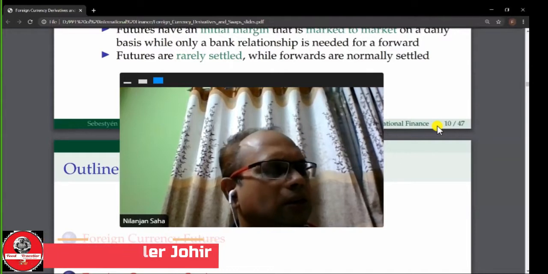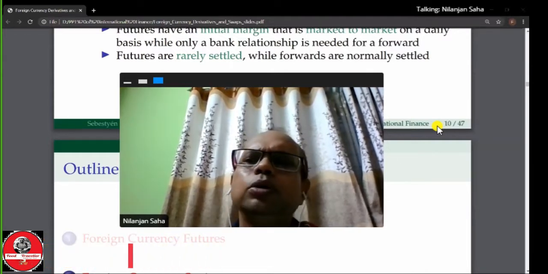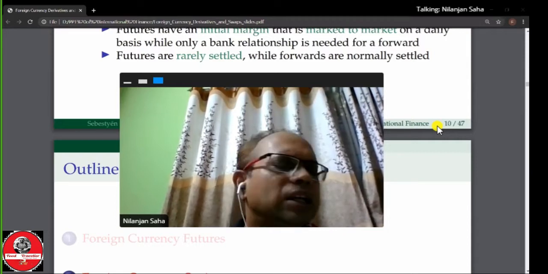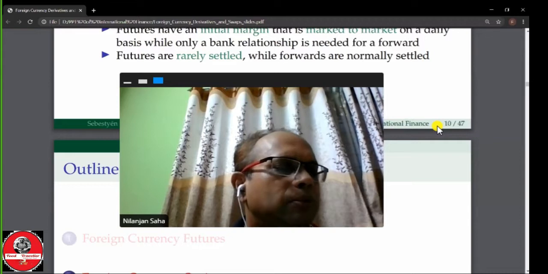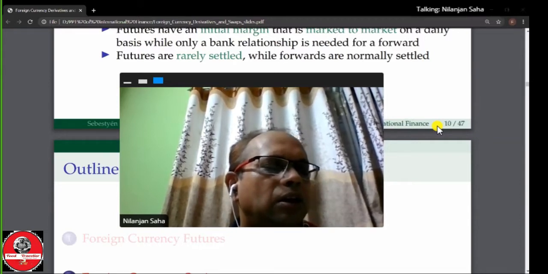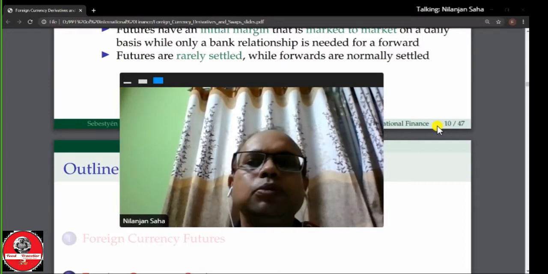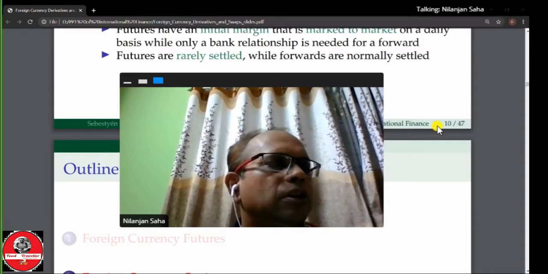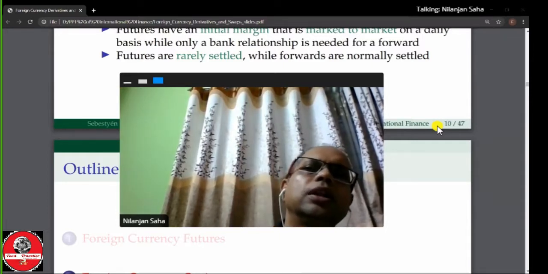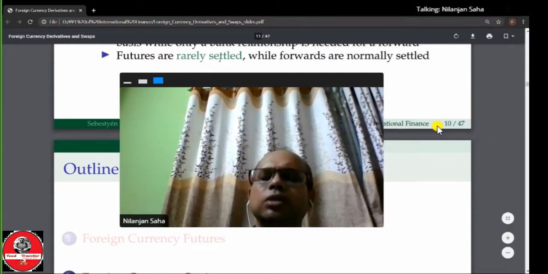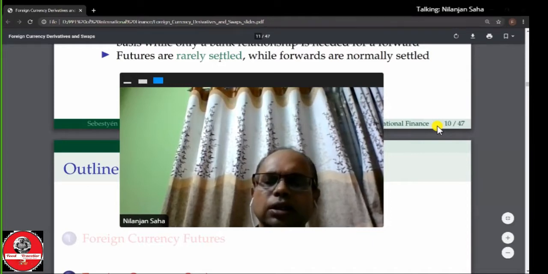Another basis is liquidity. Both contracts are liquid, either the future contract or the forward contract, but the difference is that the future contract is small in sales volume and value relative to the forward contract. The forward contract is also liquid but large in sales volume and value relative to the future contract. So these are the major differences between the future contract and the forward contract. Are the issues clear to you?